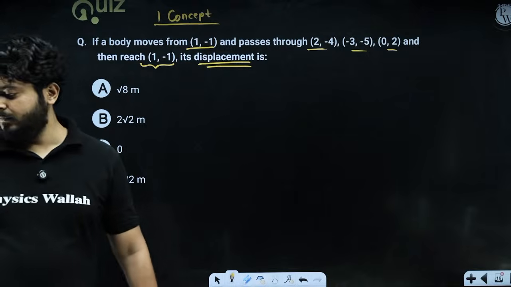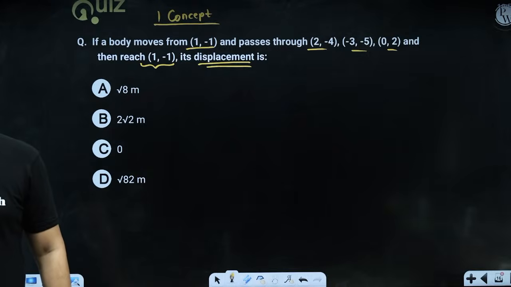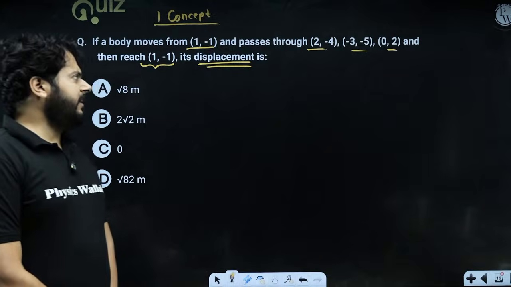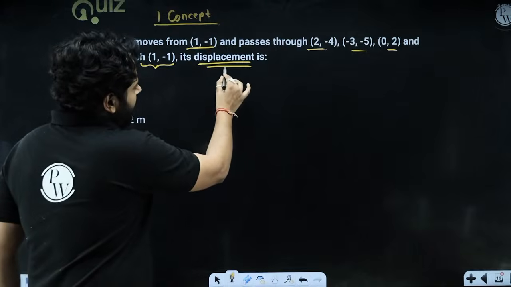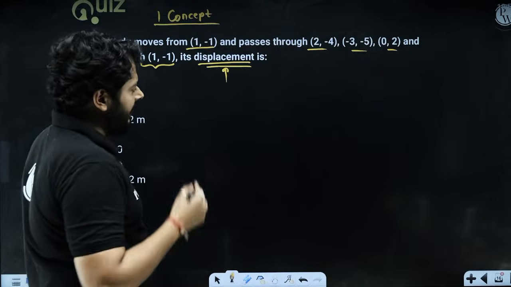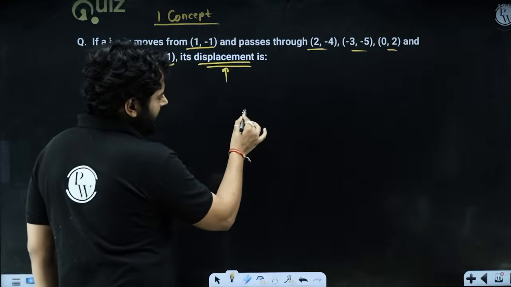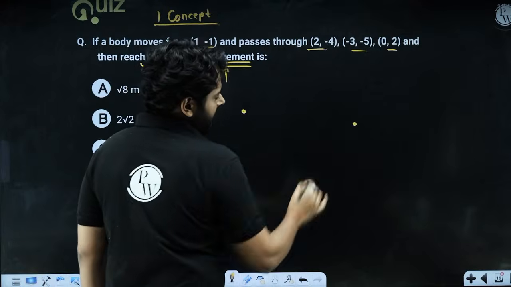All right, very good, my dear kids, keep on trying. Very good, Deva. All right, so over here you can say that the displacement is a vector quantity. It only depends on the initial position and the final position.